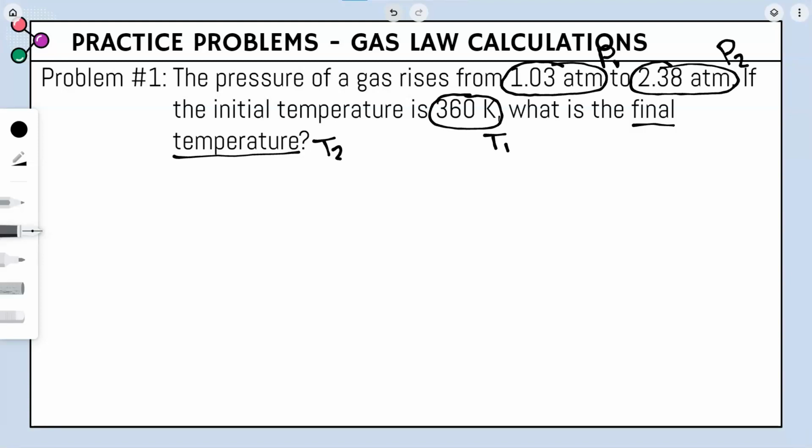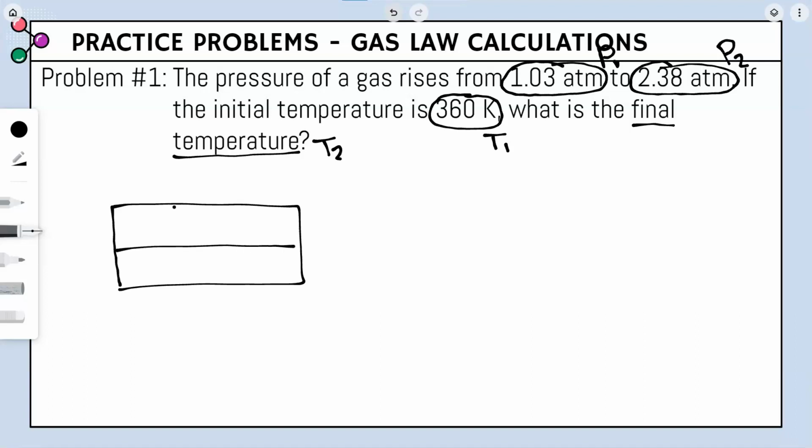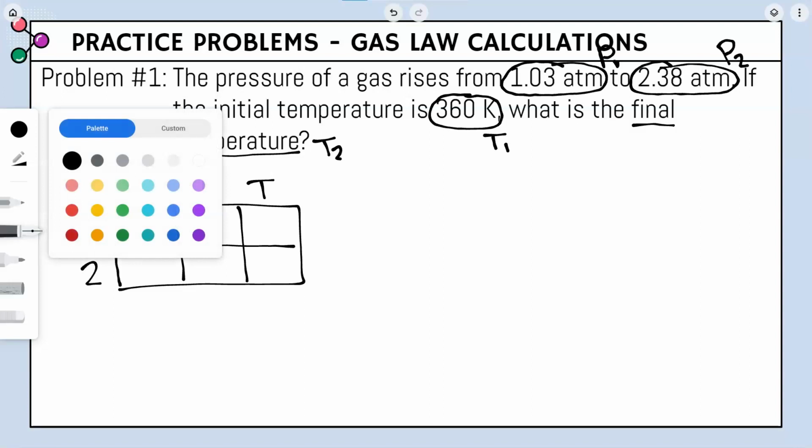So now that we know that, the next thing we got to do is make a table to help us figure out which of the three gas law equations we're going to use. So the table is going to look like this. Pressure, volume, and temperature.